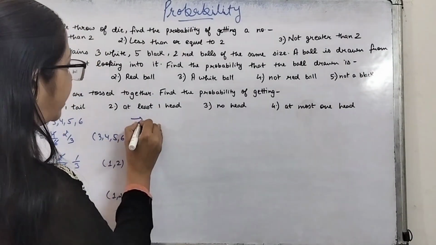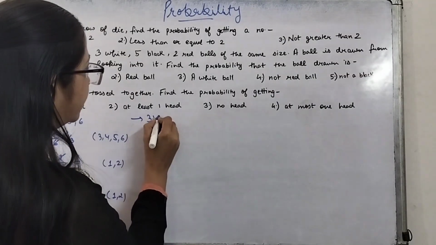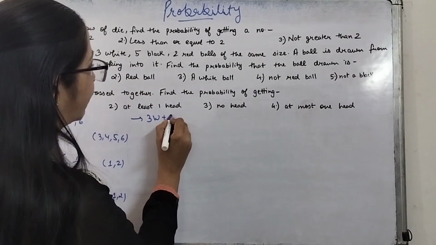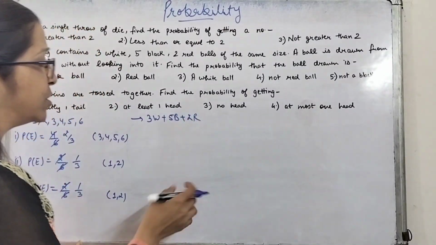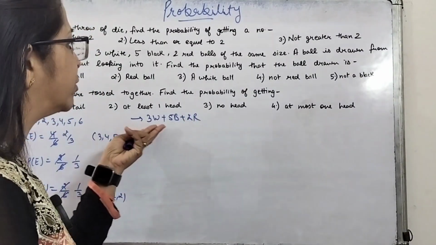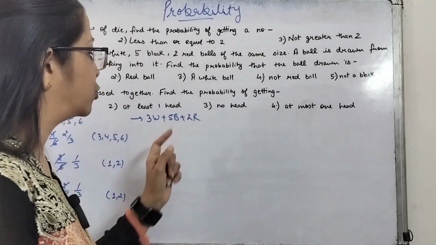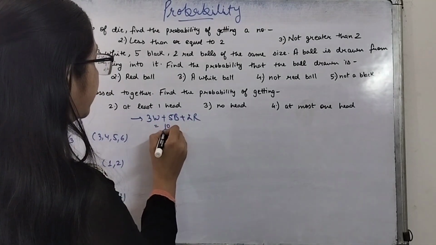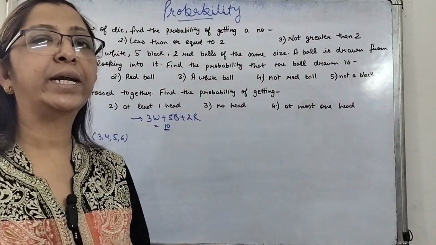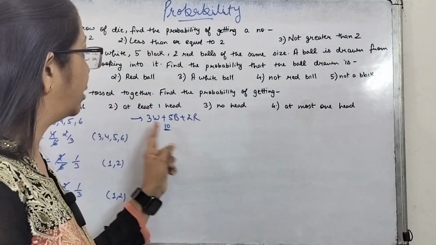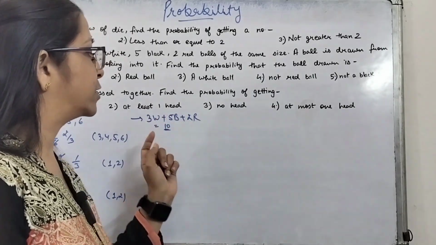First of all, what we will be writing is possible outcomes. Total 3 white balls plus 5 black balls plus 2 red balls. These are the possible outcomes. We are picking any of the balls, so any of the balls could come. So the total number of balls is 3 plus 5 which is 8, 8 plus 2 which is 10. Total number of possible outcomes is 10. Out of 10 balls, we need to pick any ball. So the total number of possible outcomes will be total of all the balls, that is 10 balls.